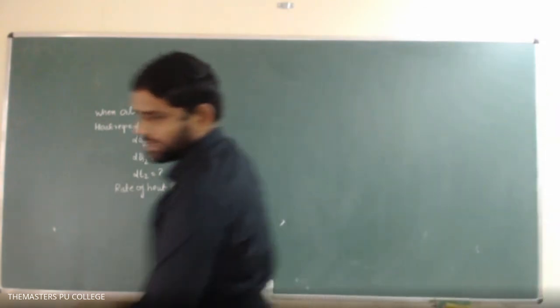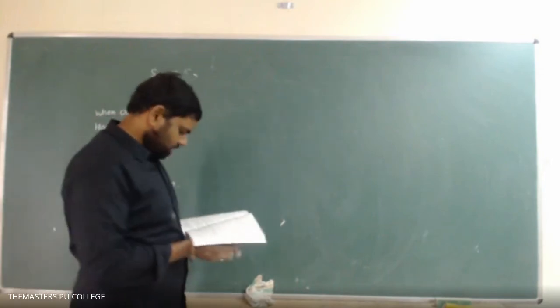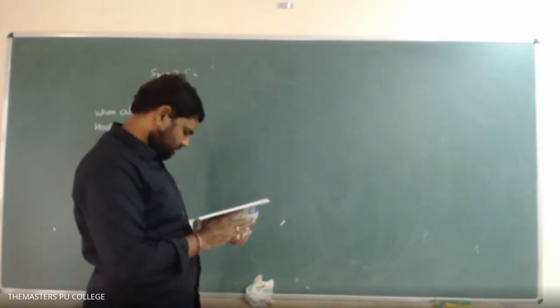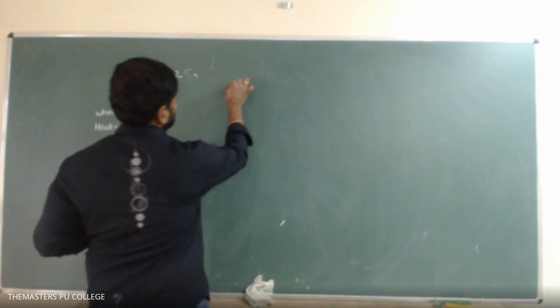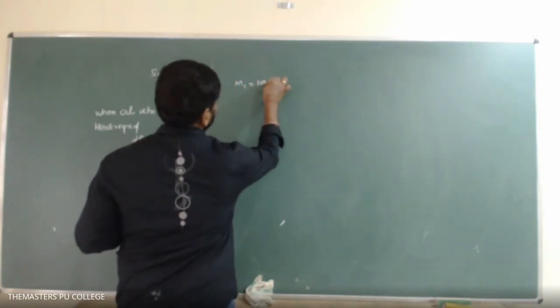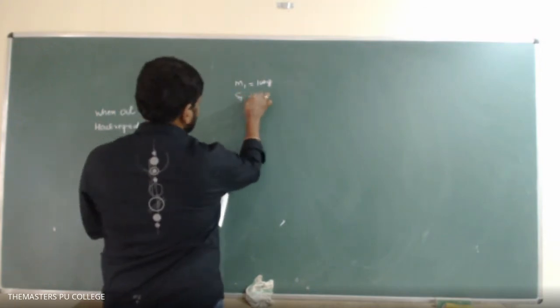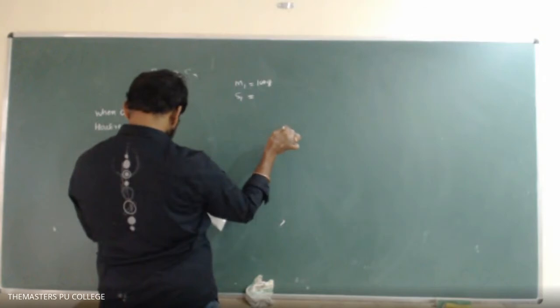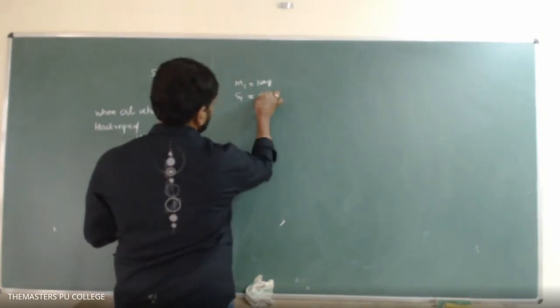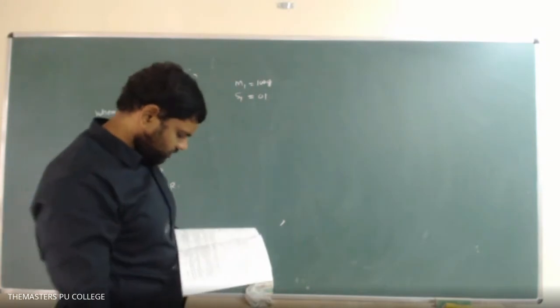Okay, so please see the sum. What is the mass of that copper ball? They have given the mass of the copper ball M1 equals 100 gram, and the specific heat of the copper ball equals 0.1. It is heated to the temperature of the furnace.